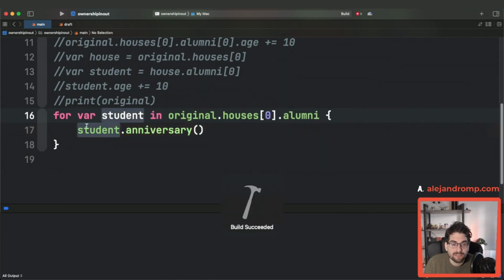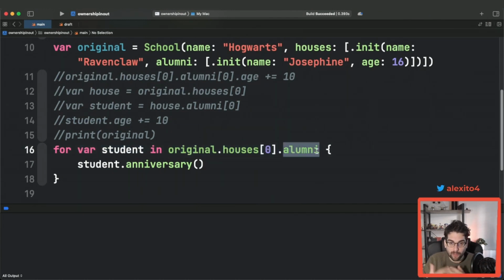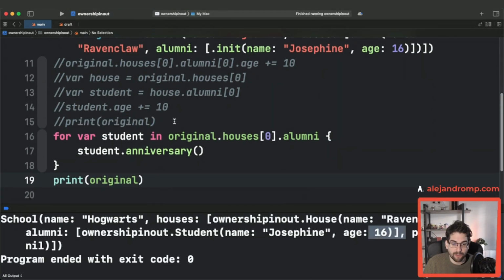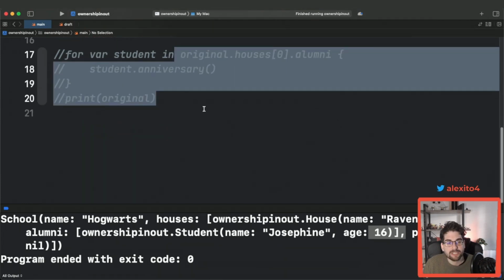And now this is a mutable thing. But again, this has been copied on every loop. On every loop, when we go through the array, we basically make a copy in the same way that we were doing here. So if we print the original, Josephine, it's still gonna be at 16. Another limitation of the mutable semantics in Swift. The limitations don't stop there.